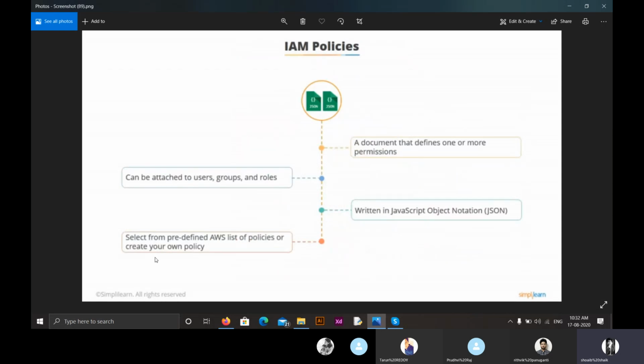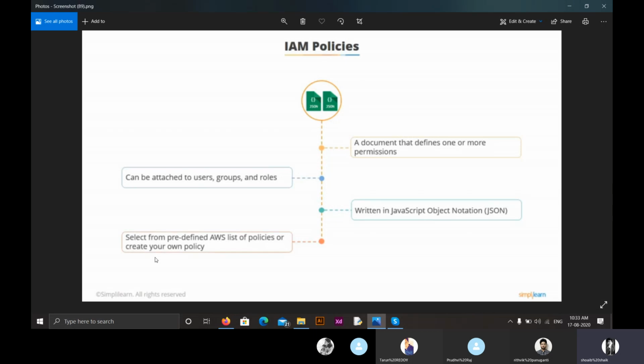Now, this is IAM policy. Generally, an IAM policy is a document that defines one or more permissions. So with these policies, we can set permissions for the users that are accessing our resources, Amazon Web Service resources. These IAM policies can be attached to users, groups, and roles. Generally, these IAM policies are written in JavaScript Object Notation, that is called JSON. And moving on, we can select from a predefined AWS list of policies or create our own policies.